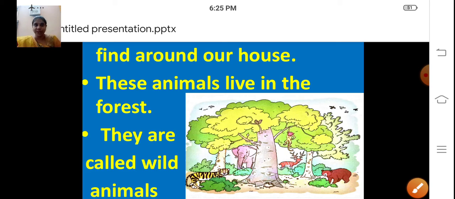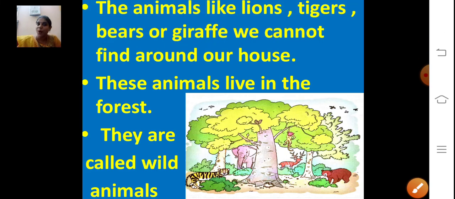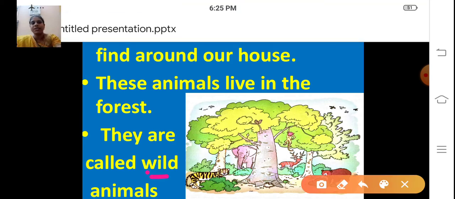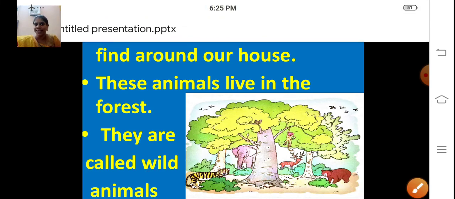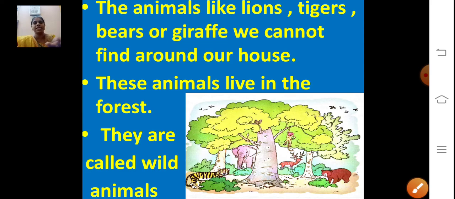So some animals we cannot see nearby our house, right? They are called wild animals. What do we call them? Wild animals. W-I-L-D. A-N-I-M-A-L-S. Wild animals. We cannot find some animals nearby our house. They are called wild animals.